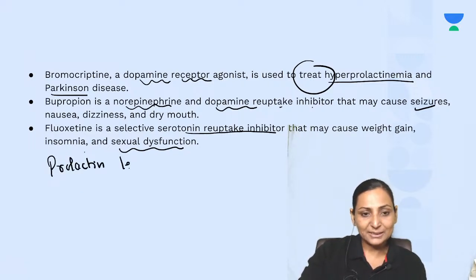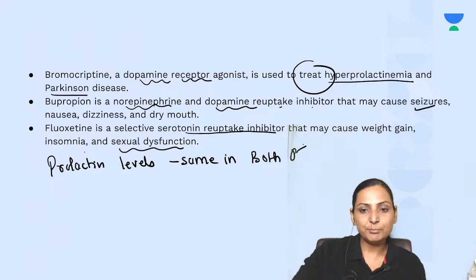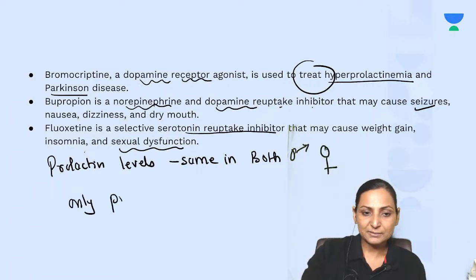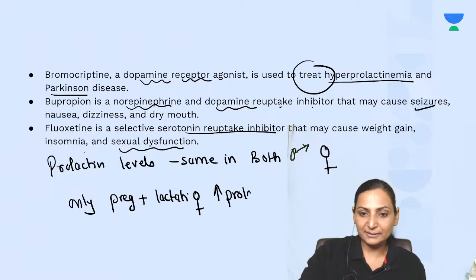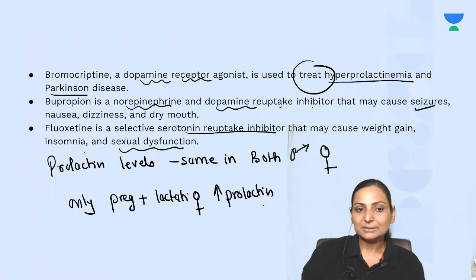The prolactin levels are the same in both the sexes. That means in both males and females. Only pregnant and lactating females will have more prolactin. So the misconception that the prolactin levels may be more in the female is a wrong answer. Prolactin levels are more only in females when they are pregnant or when there is lactation physiologically, right?